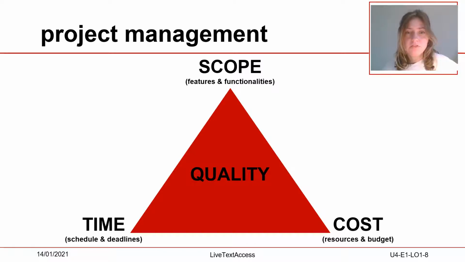Then we have the factor time, which includes schedule and deadlines of a project. And of course, the costs with resources and budget. All components have an equal influence on the quality of a project, and they all need to be considered.